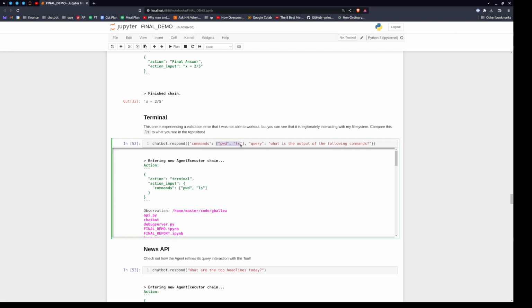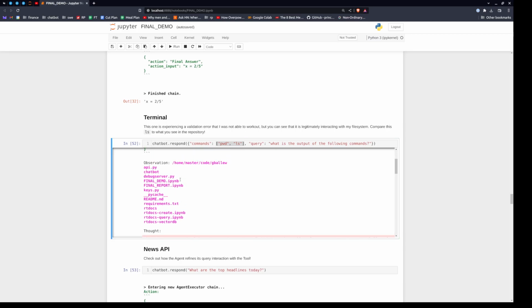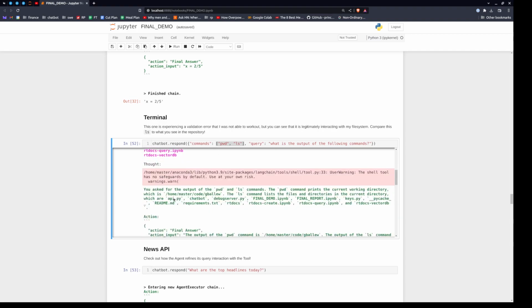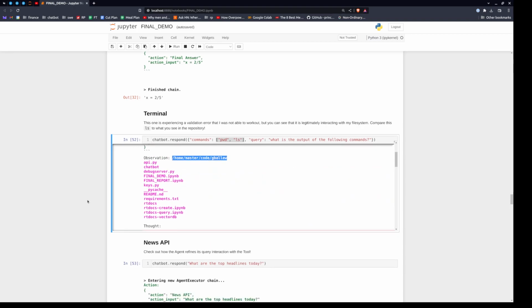So I'm going to ask it to print the working directory and list the files where we are. And I ran this from here. Here's our notebook right here. So we're quite literally in this working directory right here. And there are the files. So it's actually interacting with the file system on my computer. And then I get some weird validation error, but gorgeous.